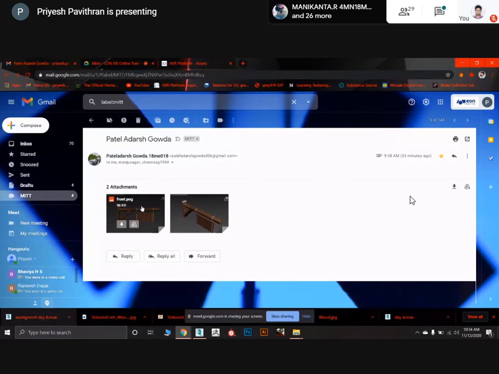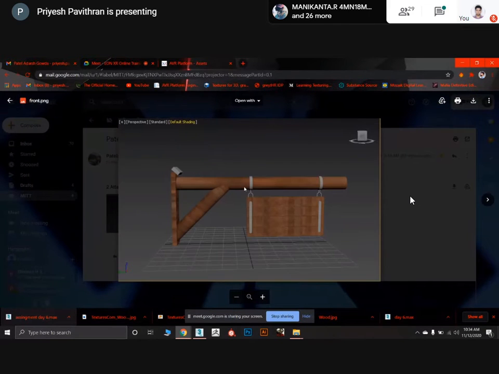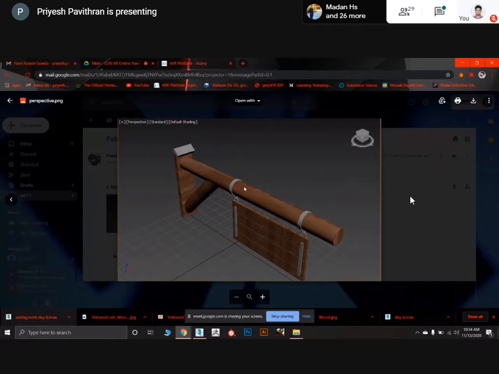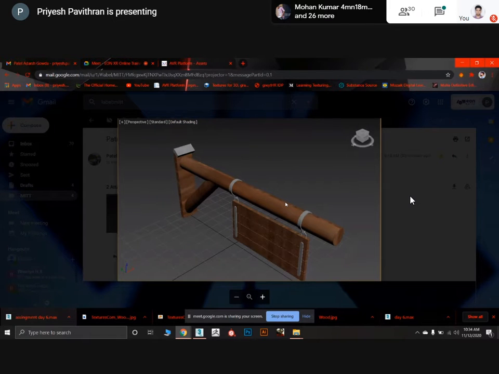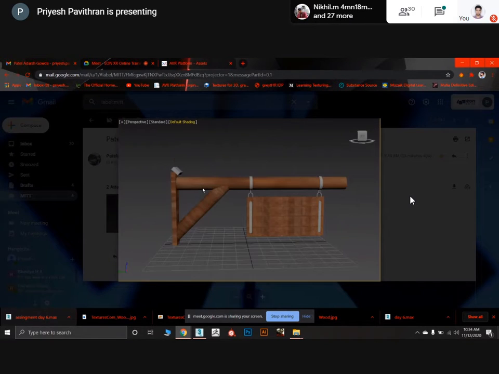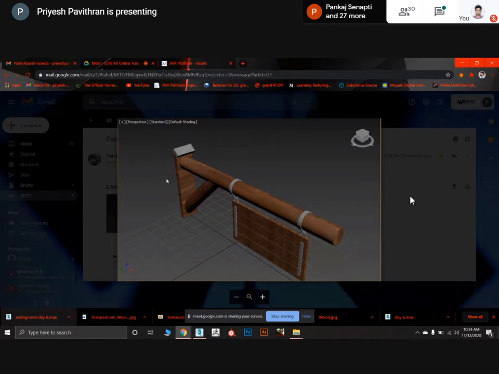Okay, Patel Adarsh. Texturing is not that good. UVs are stretched. Only the metal parts are looking fine to me, and this much of the wooden part is not good. This much is still okay. You can rotate the UV and adjust that. This part you have to unwrap again because it's not looking good. The UV is small and stretching, so try to unwrap it again.